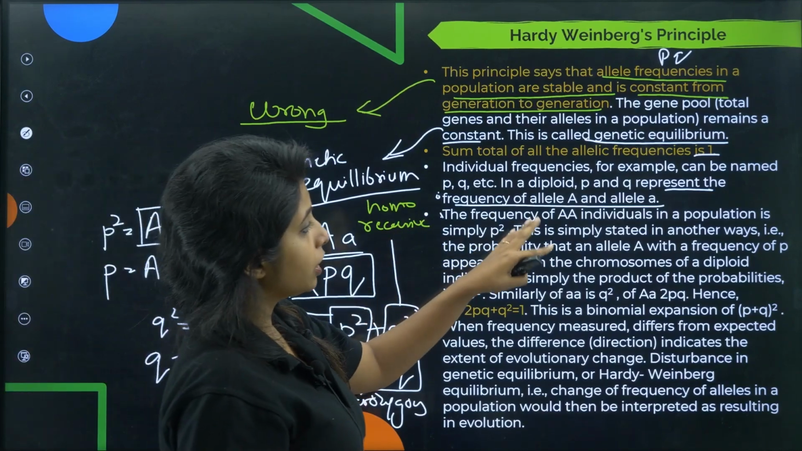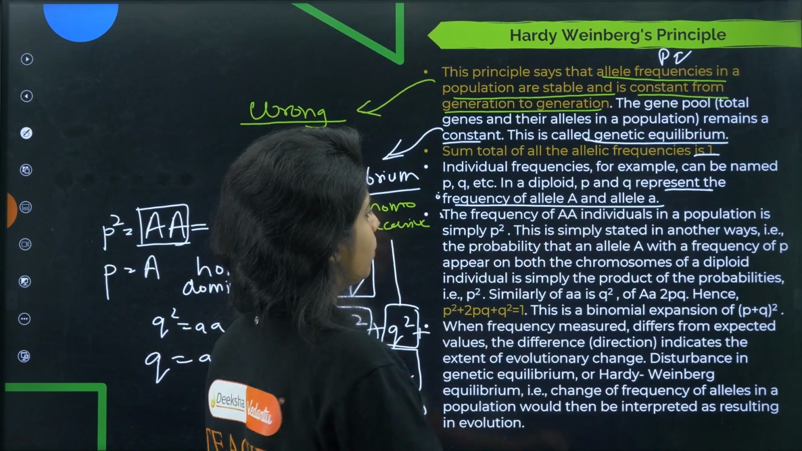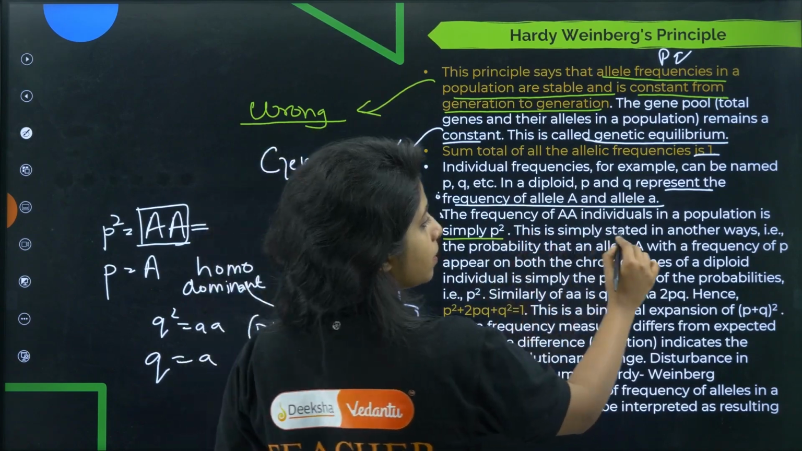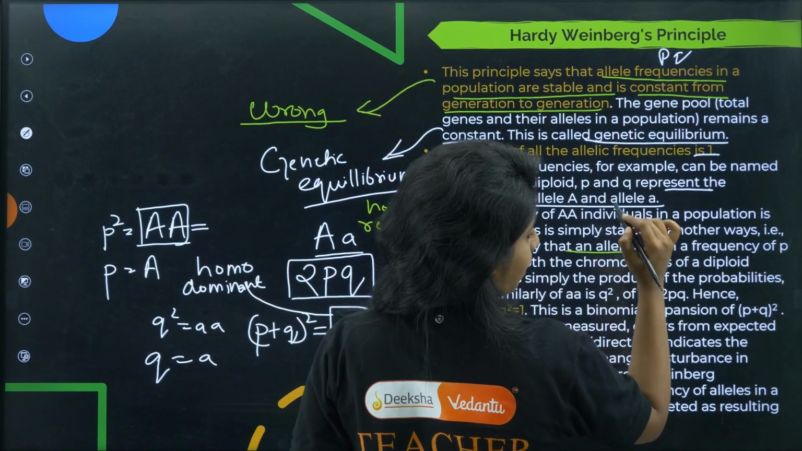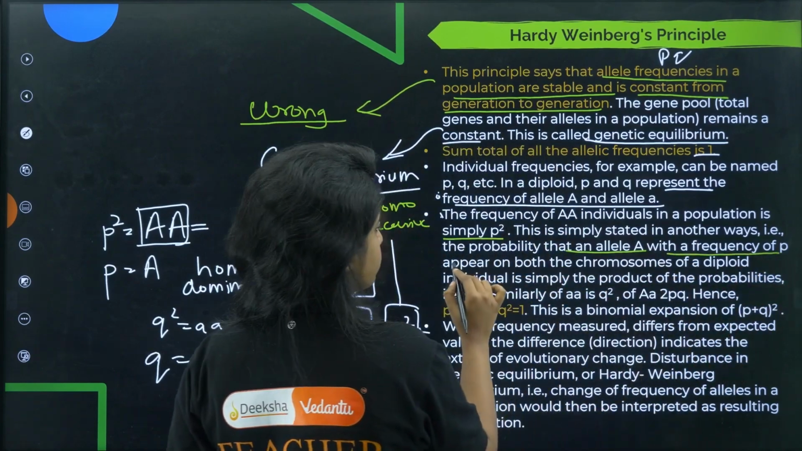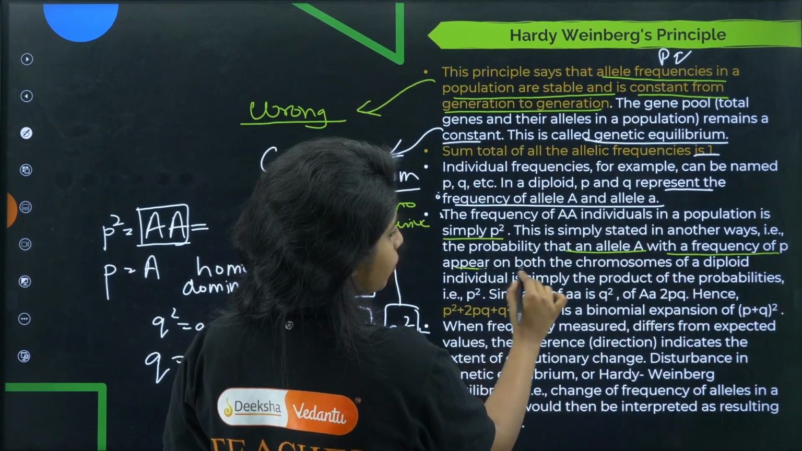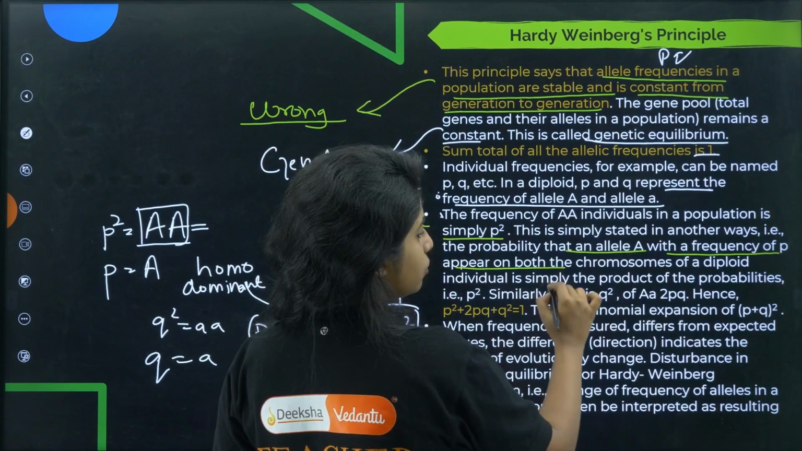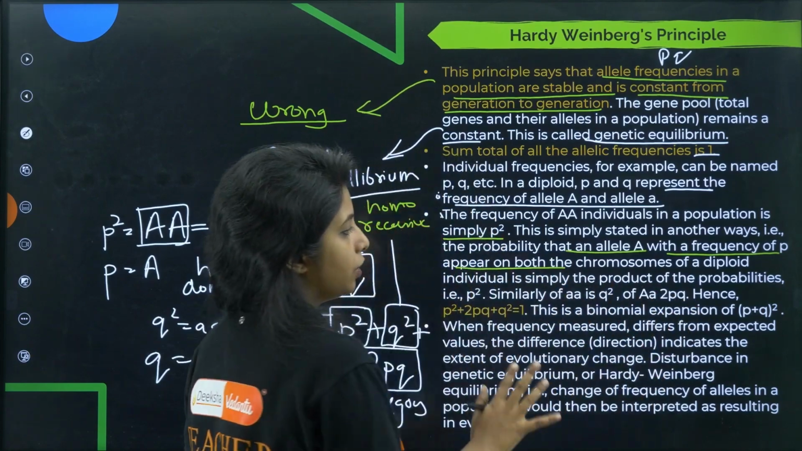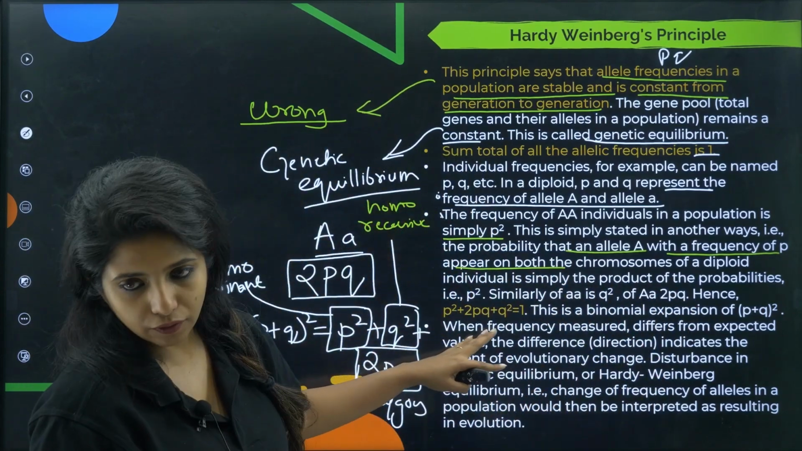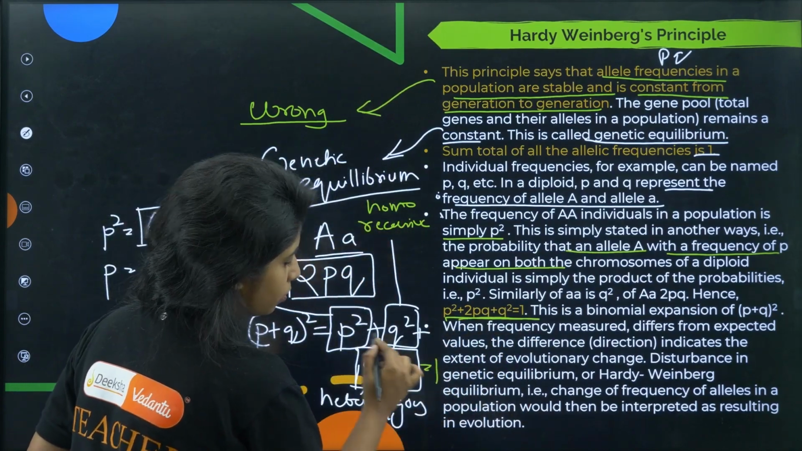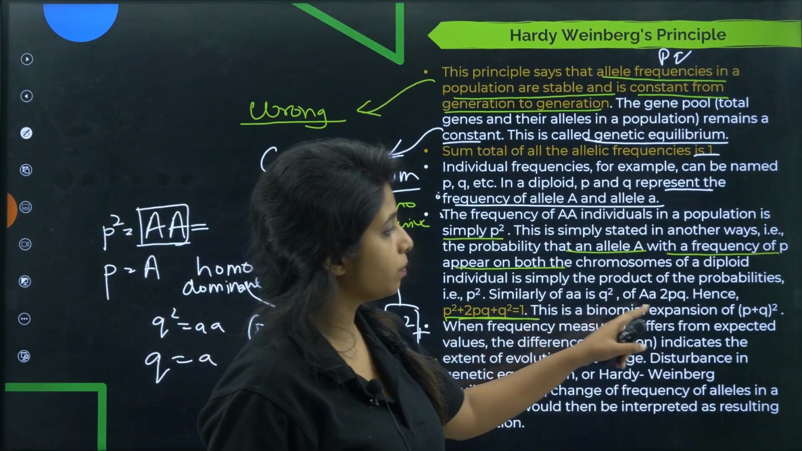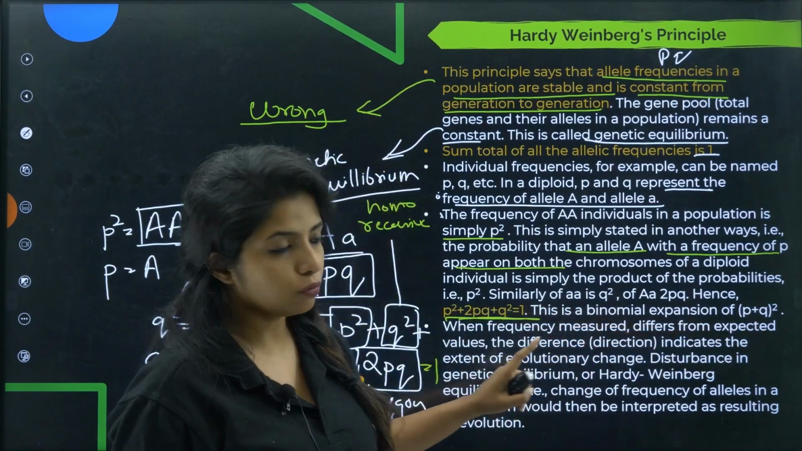So let's see. The frequency of capital A individuals in a population is simply p square. This is simply stated in another way: the probability that an allele A with a frequency of p appears on both chromosomes of a diploid individual is simply the product. There's too much here, you just have to remember this formula. It is equal to 1, don't forget to put that. Now this is the binomial expansion of (p plus q) whole square.